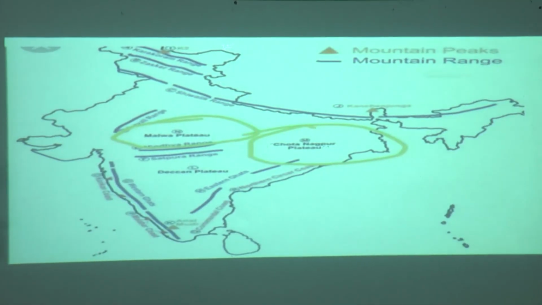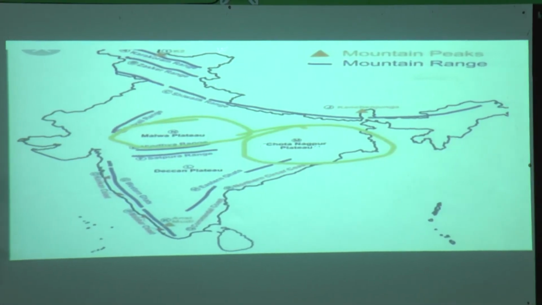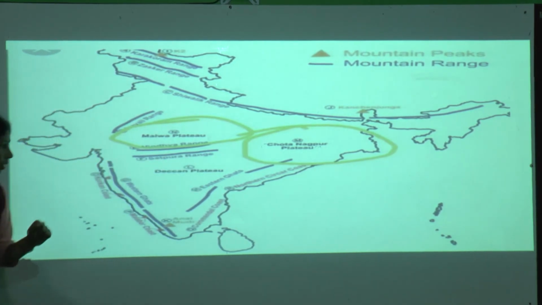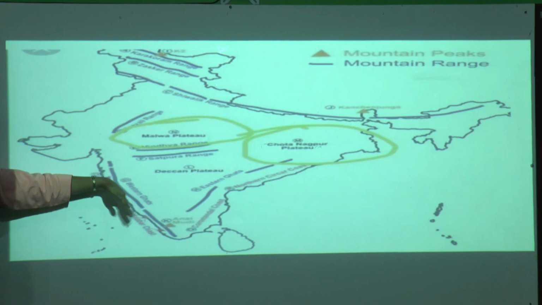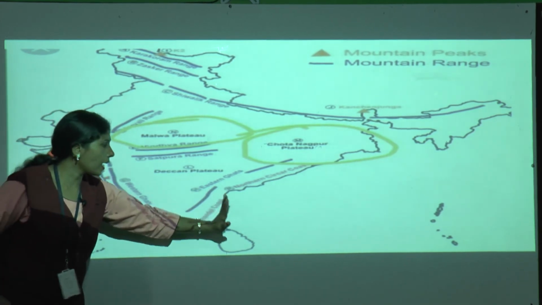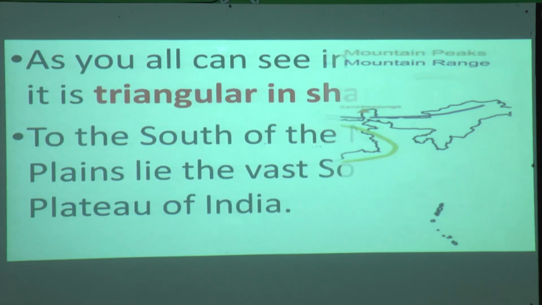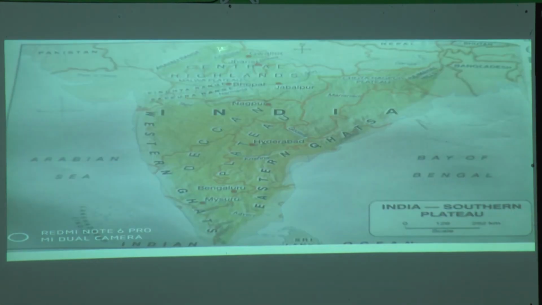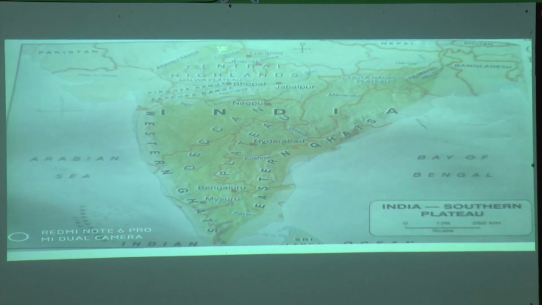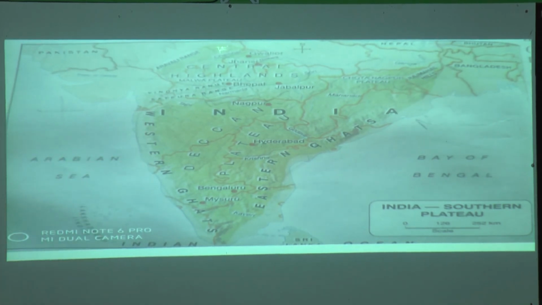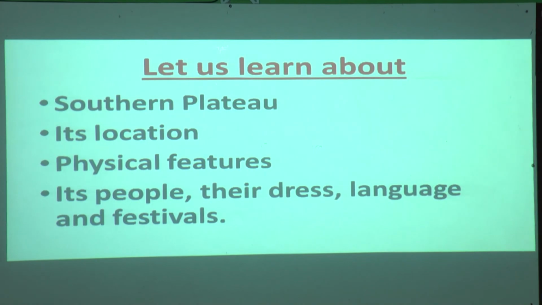So this is Malwa and Chota Nagpur plateau. And what do we have here? Satpura range. Here on the west side Western Ghats, on the east side Eastern Ghats. And how is the shape? It is in the shape of a triangle. Very good. So we have learned about the locations.